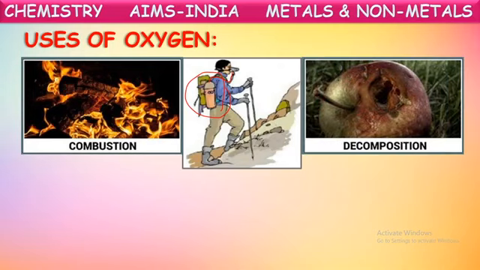Next, decomposition. Yes, it is also very important. Decomposition of dead animals and plants is a must. If they won't decompose, this whole earth will be filled with these dead plants and animals only. But luckily, these will be decomposed from time to time. For the decomposition of these food items and animals and living things, this oxygen is very important. In the decomposition of these waste materials, oxygen is very helpful. For the decomposition of these, oxygen is used.